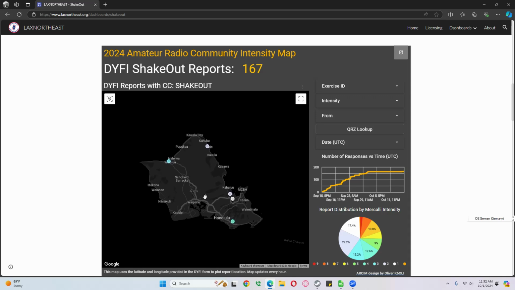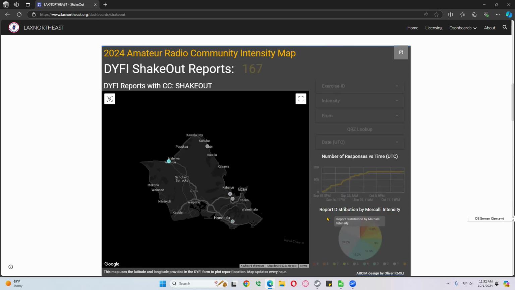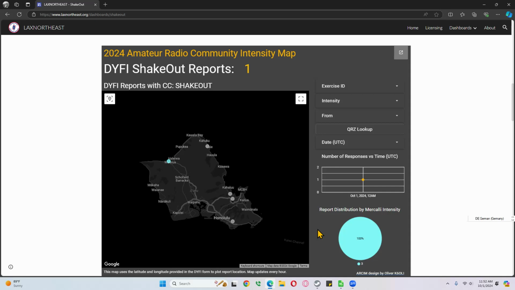This is a Google-based map. A couple of things I can do with any of these spots. I can click on them. And as you can see, that updates my side panels here as well. It tells me this is the station WH6EKU, and they sent their report on October 1st. And of course, we've got them at intensity 3.